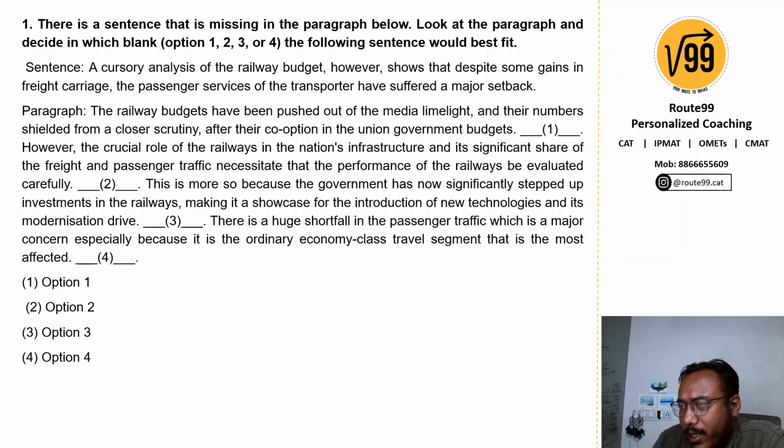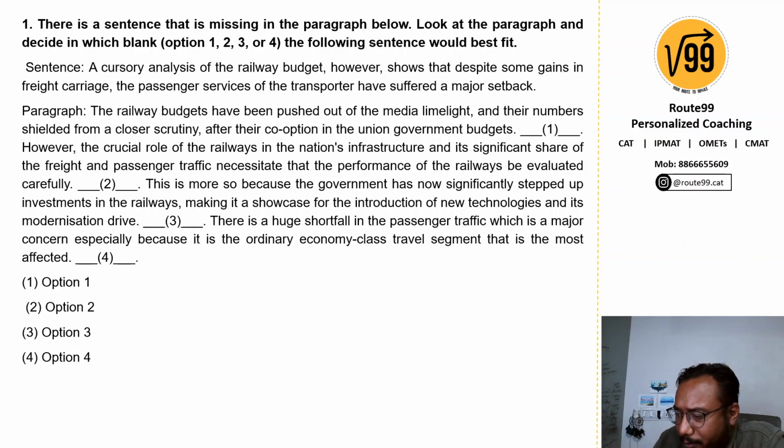Today we are going to dive into para fill in the blanks, or para sentence placement questions of VARC. Here we have been given a paragraph with one sentence missing, but there are four blanks where it can be positioned. Our task is to find the most logical and coherent placement of the missing sentence. So let's solve the questions today.